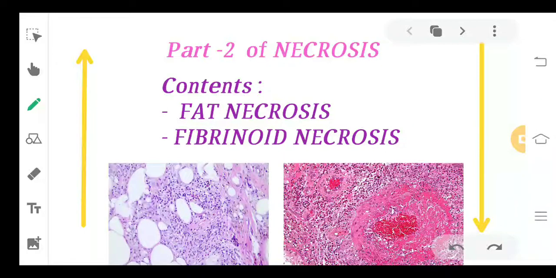Everyone, welcome back. So today we are going to continue the part of necrosis which we have already discussed. In the first part we have discussed the three types of necrosis, and the rest two types we are going to discuss in this particular video.